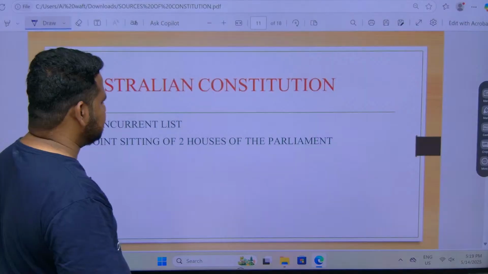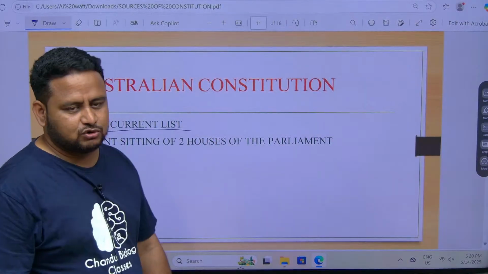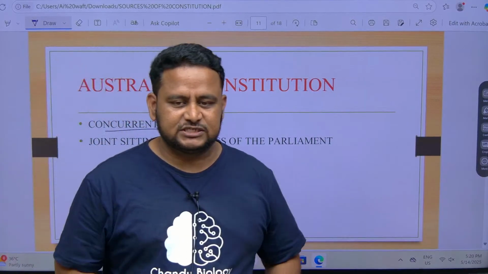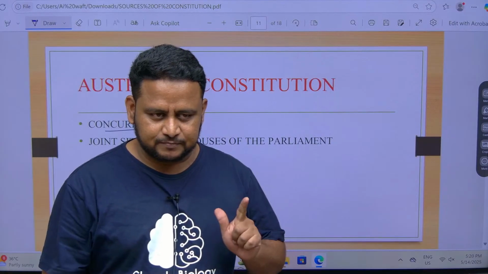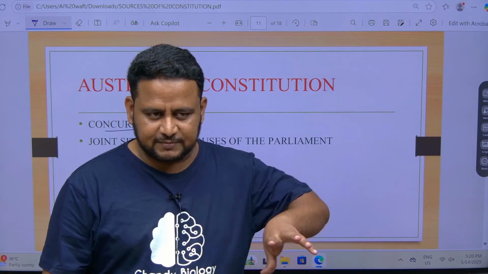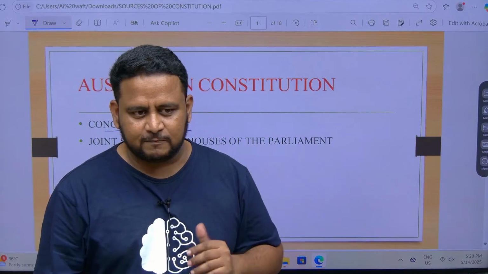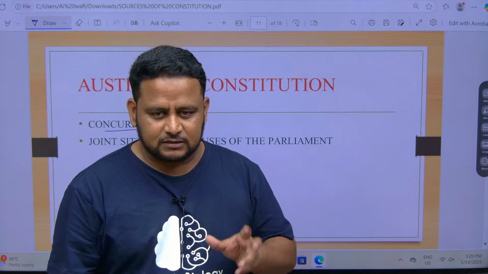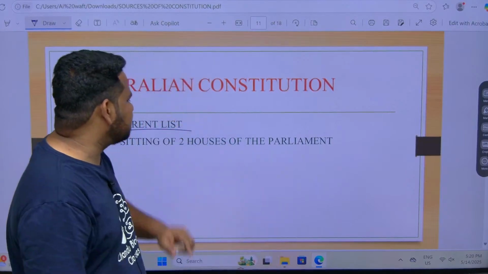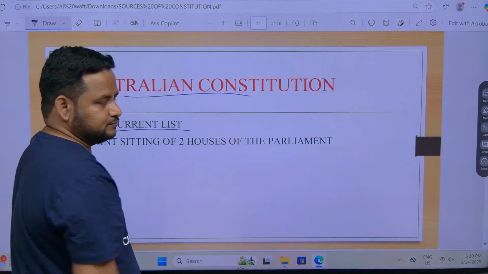Next, Australian Constitution, very important: the concurrent list. I told you, while talking about federation, it is divided into three lists: union list, state list and concurrent list. The remaining, the leftover, the residuary powers, will go to you, that is the person who brought it. That is called residuary powers. The concurrent list is given by whom? Australian Constitution.